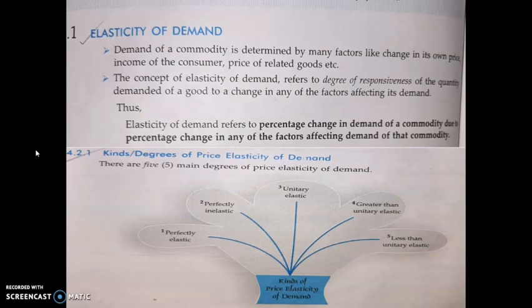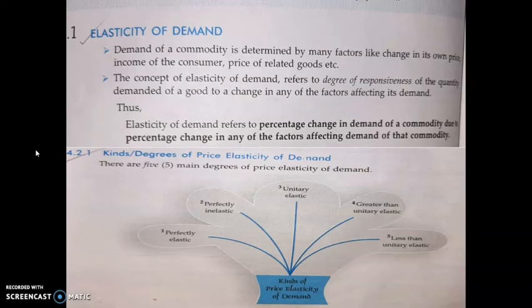Then there are different kinds of price elasticity: perfectly elastic, perfectly inelastic, unitary elastic, greater than unitary elastic, and less than unitary elastic. If it is a high mark question, you have to explain each of them with the help of diagrams.